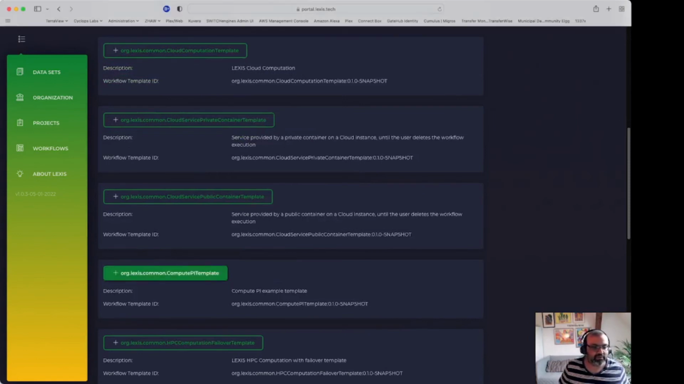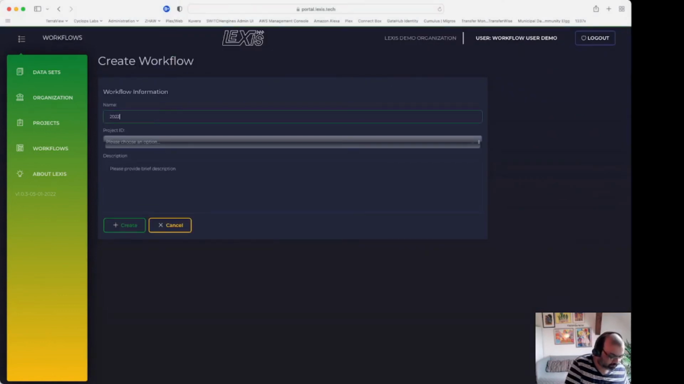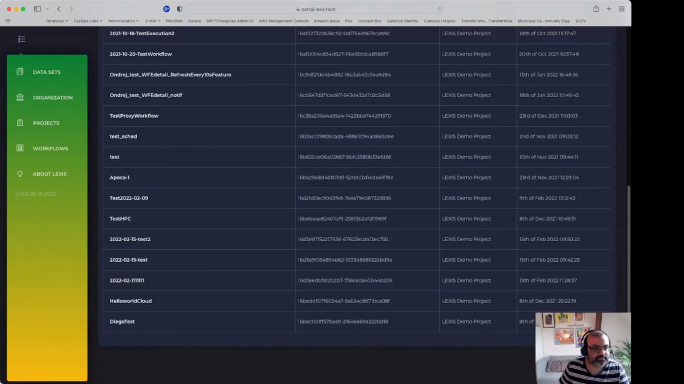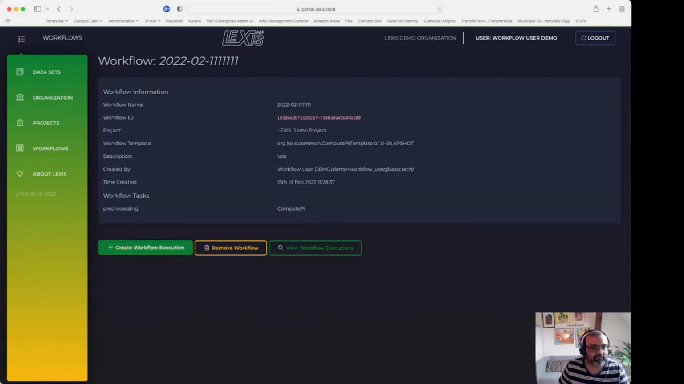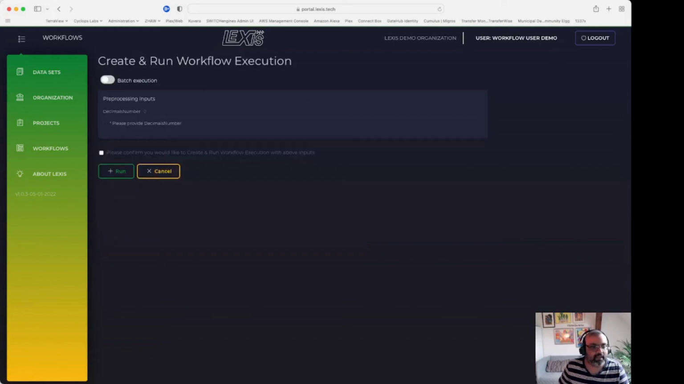I will do a simple example where I will create a workflow out of the compute py template, give it a name, select the project it belongs to, give it a brief description, and create the workflow instance. This is the one which I just created. Now I can create the workflow execution instance. I can set it to execute as a batch, or I can instantiate it right now by filling in the required parameters form, selecting accept and hitting the create button.